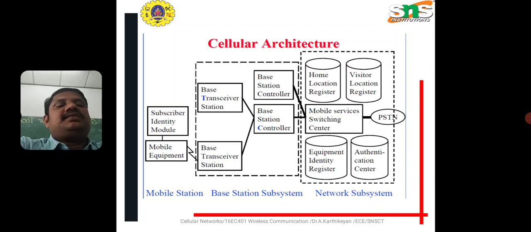Every mobile switching center is interlinked with the PSTN. The mobile switching center can also be interlinked with the home location register, visitor location register, equipment identity register, and the authentication center. These are all the main things. The entire cellular architecture is classified into three: the mobile station, the base station subsystem, and the network subsystem. So this is the main architecture of cellular networks.